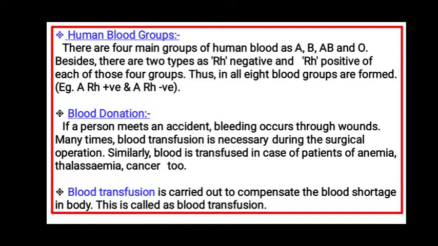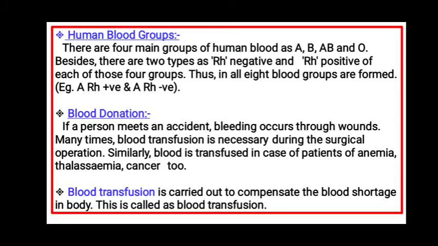Then we had studied about the human blood groups. There were 4 blood groups, A, B, AB and O. In that also there were 2 types, Rh negative and Rh positive. So total there were 8 blood groups which were formed. That is A, Rh positive, A, Rh negative. Same way B, Rh positive, Rh negative and so on. So total 8 blood groups.